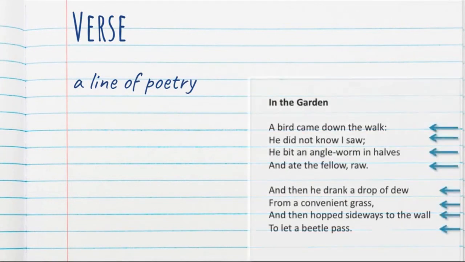The last term is verse. Verse is a line of poetry. So we will use those terms kind of interchangeably, line and verse, but lines and verses are just these individual pieces of a poem.